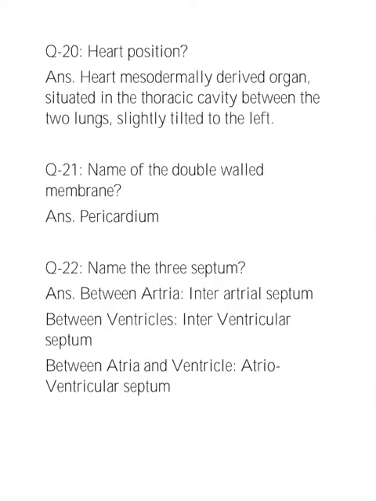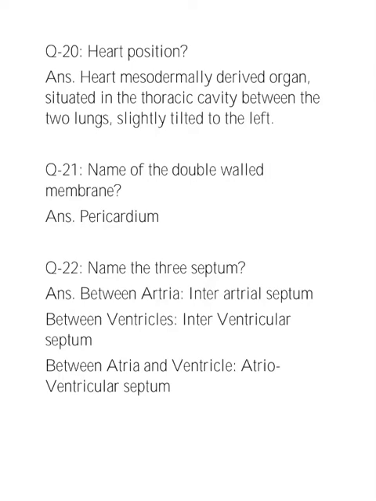Heart is a mesodermally derived organ situated in the thoracic cavity between the two lungs, slightly tilted to the left. It has the size of a clenched fist. Double-walled membrane of heart is known as pericardium. There are three septa: between the atria, interatrial septum; between the two ventricles, interventricular septum; between the atria and ventricle, atrioventricular septum. We have two valves here.